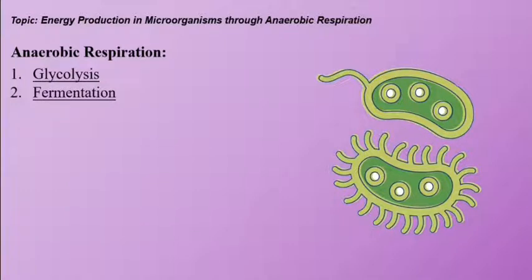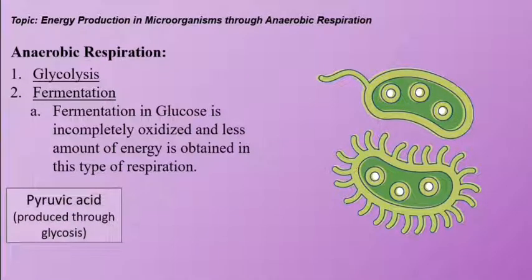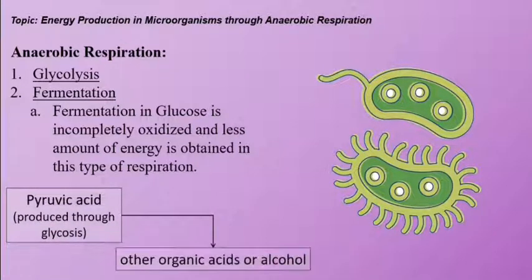We saw what glycolysis is. In fermentation, glucose is incompletely oxidized and a smaller amount of energy is obtained in this type of respiration. Pyruvic acid produced through glycolysis is converted into another organic acid or alcohol with the help of some enzymes in this process, and this is called fermentation.